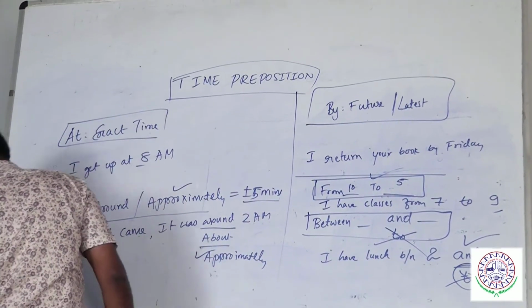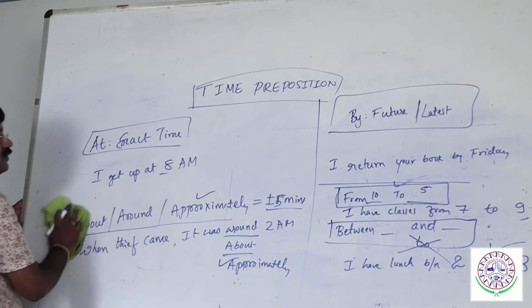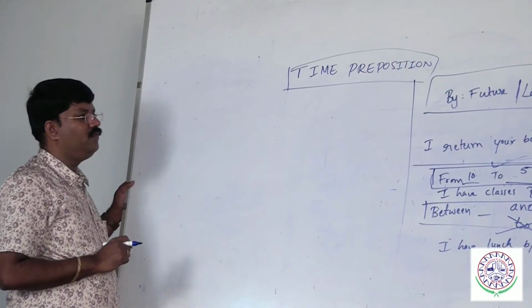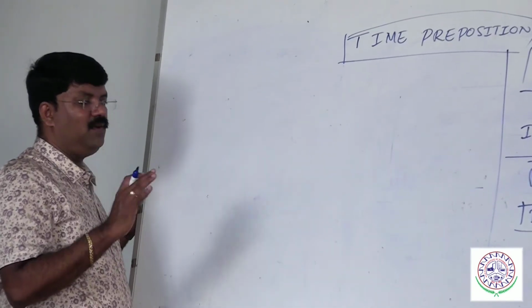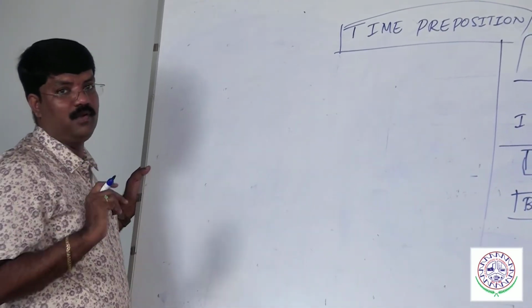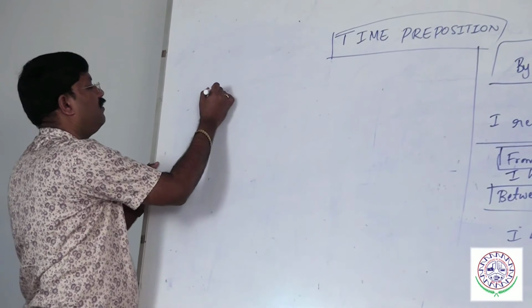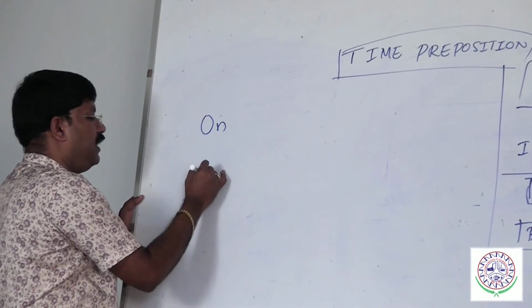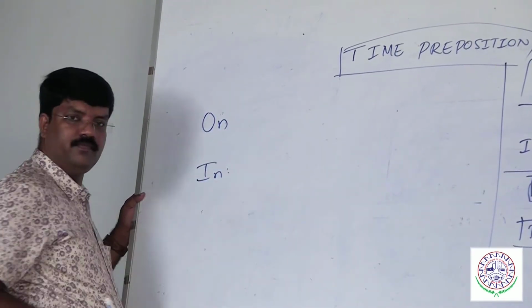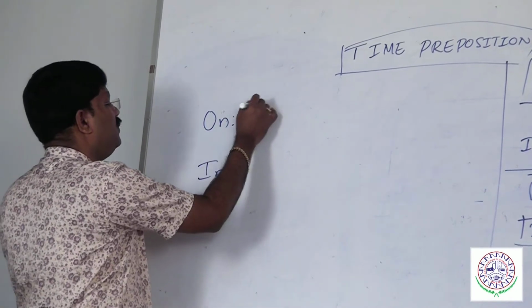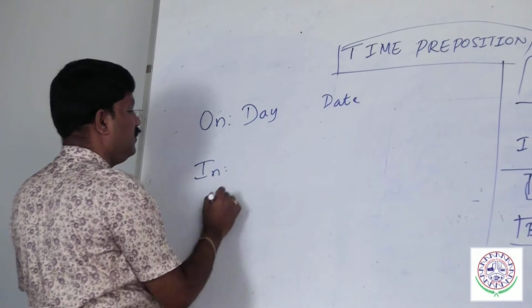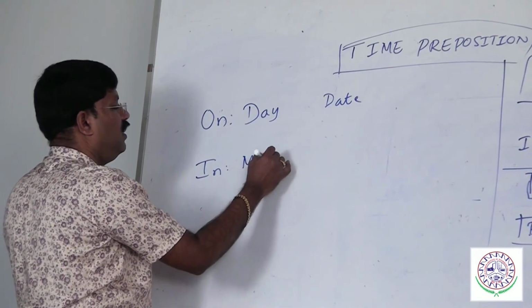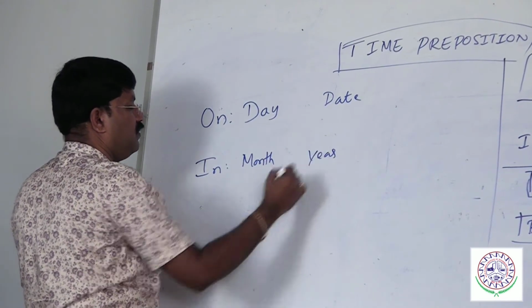So now we move on to the next point. By refers to future latest. From goes with to, between goes with and, very important point. Now we have on and in. On should be used before day and date. In should be used before month and year. Very important point.